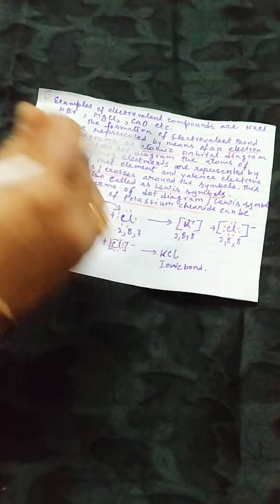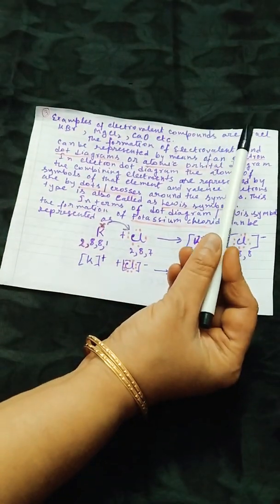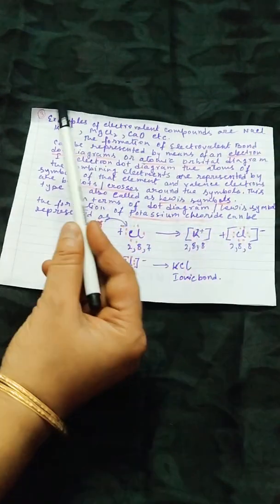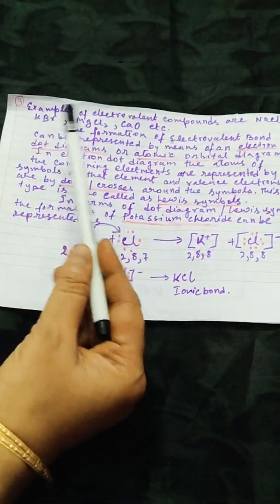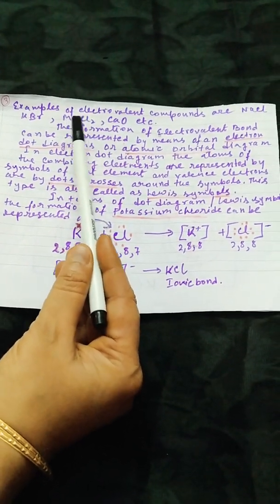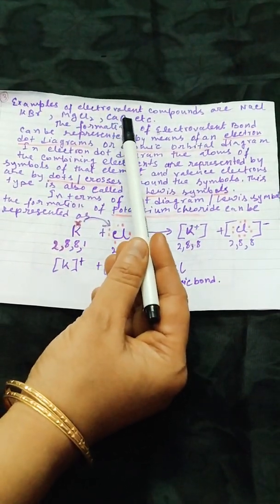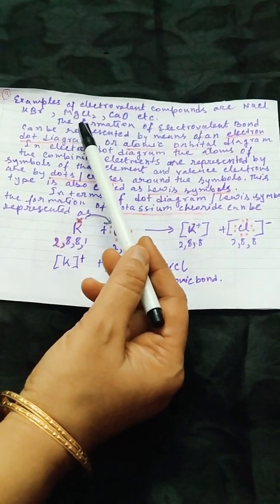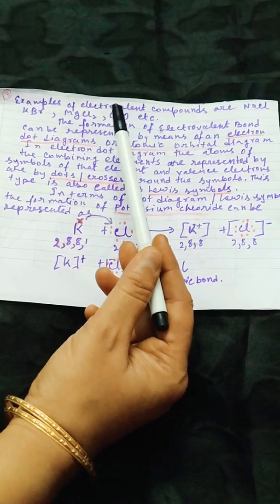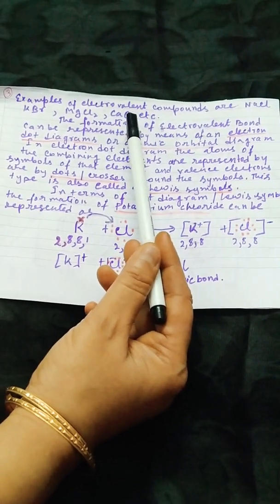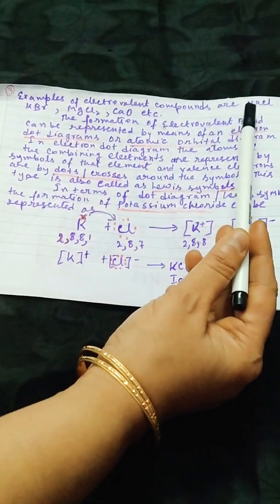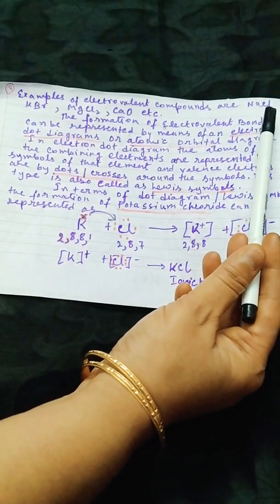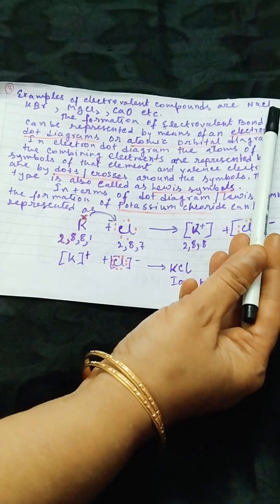Now there are some examples of electrovalent compounds. Those are sodium chloride NaCl, potassium bromide KBr, magnesium chloride MgCl2, calcium oxide CaO. So what we are finding from these examples is that in an electrovalent compound there will be one positively charged electropositive element and also an electronegative element.